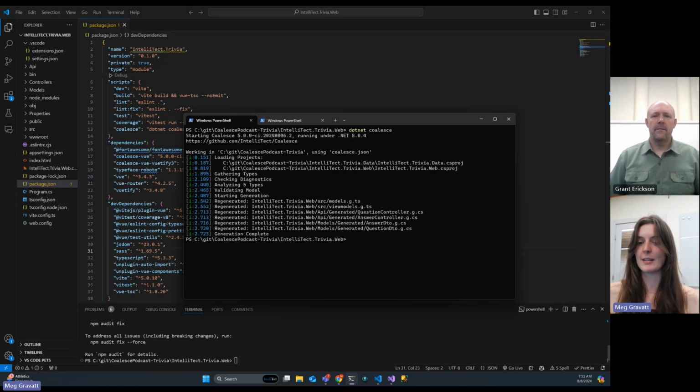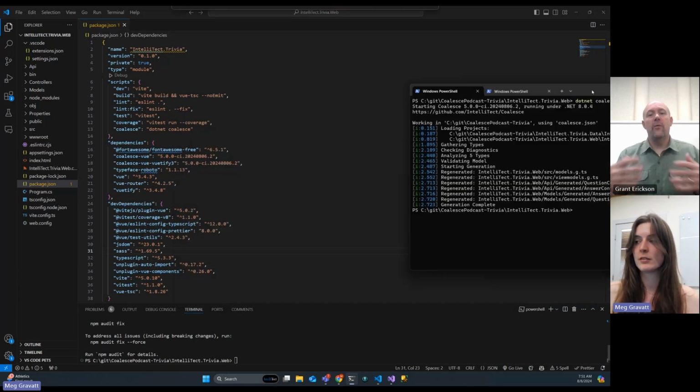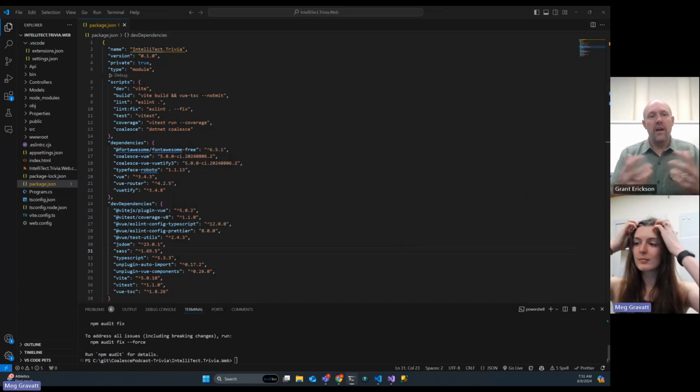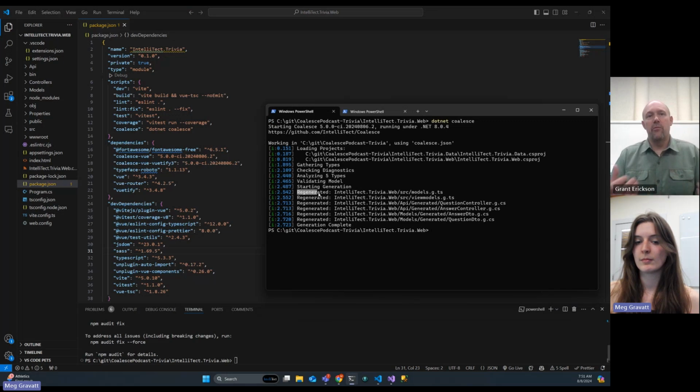There we go. So you can see something has changed between the versions, and it just needed to go. And the way Coalesce works is it actually generates all your files, and then it will tell you which files are different, and it only replaces the ones that change. Yep. So that way you know it did some different generation. There were some improvements, probably, maybe some slight feature changes that are going to happen. And if you want to go through the notes and things like that.